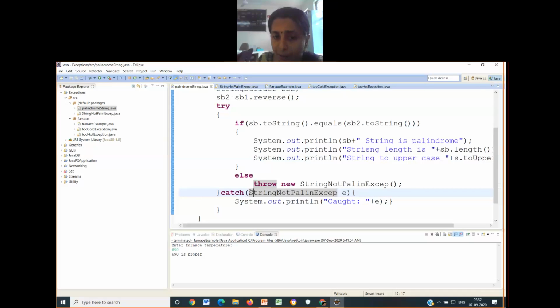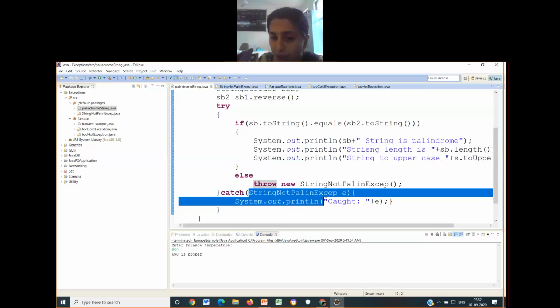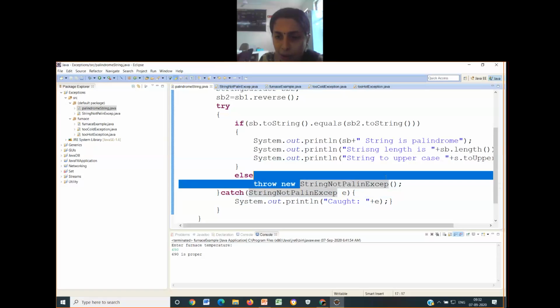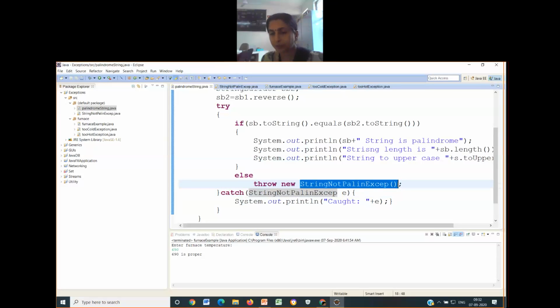So what have I written? The same exception class name that got instantiated. I have just created an object of that particular class and simply printed got E. Nothing else other than this. Then how about this particular exception constructor?